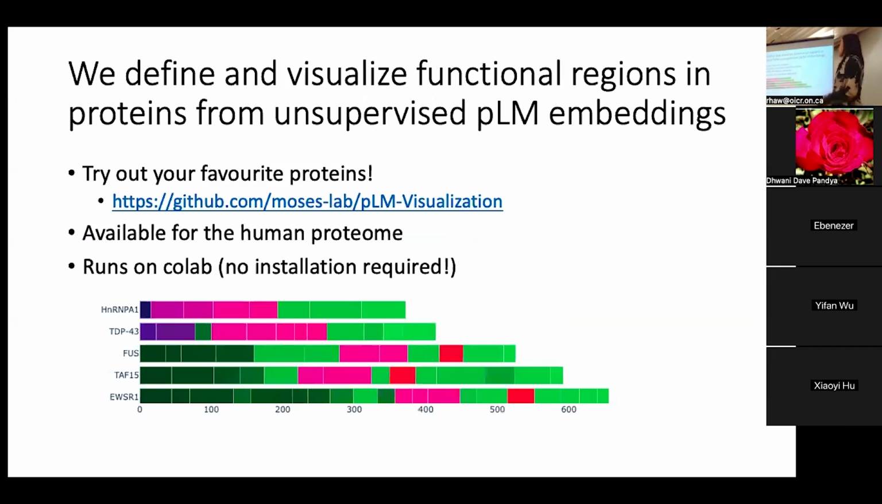And to quickly recap, we have found a way to define and visualize these functional regions in proteins from the protein language model embeddings. And I actually have a little tool if you want to see proteins from the human proteome. You can check that out, and it runs on Colab, so you don't actually have to install anything. And it generates something that looks like this.